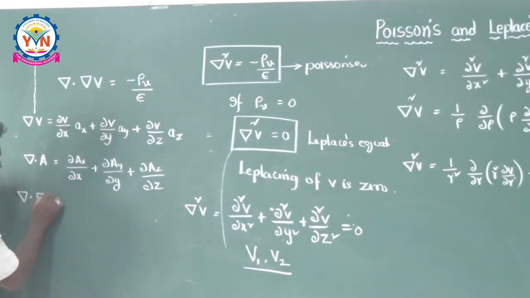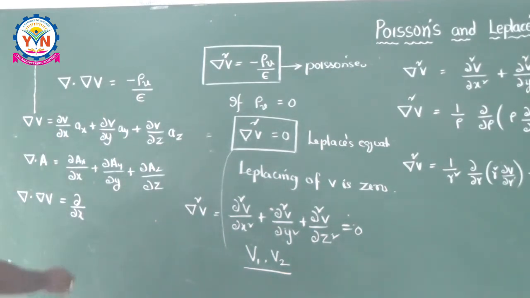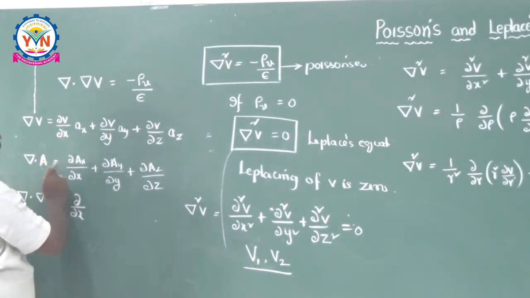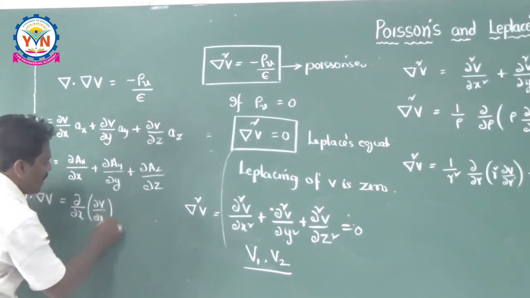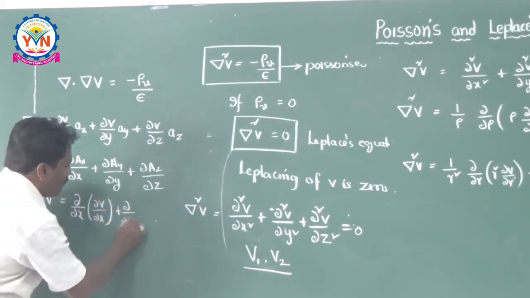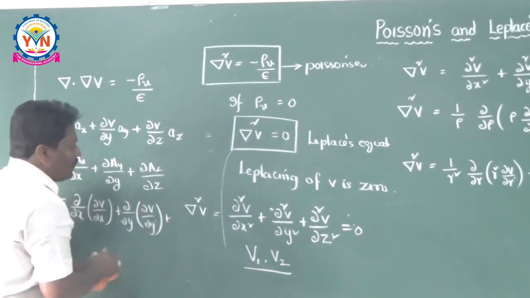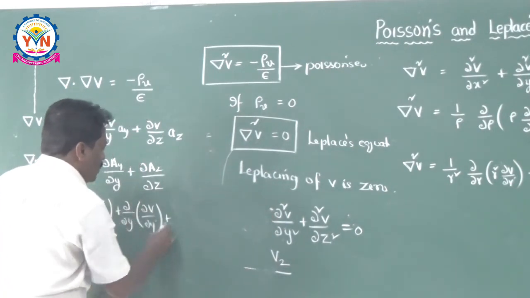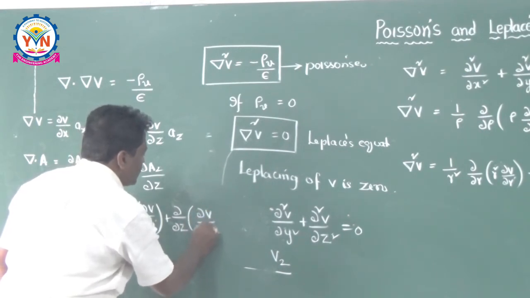Then both I am combining, dou by dou X of AX. What is AX here? In the place of AX, what you have to write down? This is del dot A is equal to dou AX by dou X. AX means dou V by dou X, so dou by dou X of dou V by dou X, plus dou by dou Y of dou V by dou Y, plus dou by dou Z of dou V by dou Z. Then simplify this.